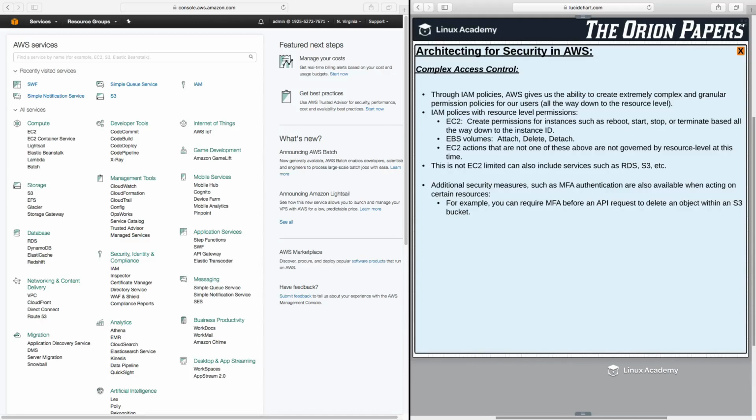Now, additional security measures, such as multi-factor authentication, are also available when acting on certain resources. For example, you can require multi-factor authentication before an API request to delete an object within an S3 bucket. We covered this in some of our other lessons, but I repeat it as a part of this lesson because it lends into the granularity and how deep we can get with our IAM access policies.